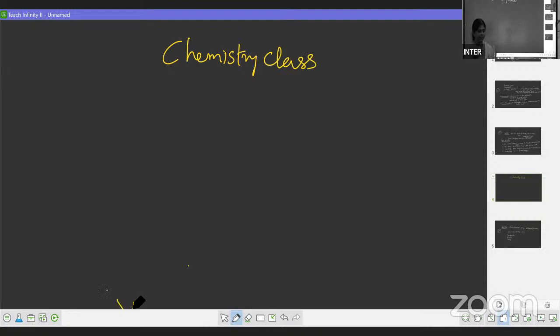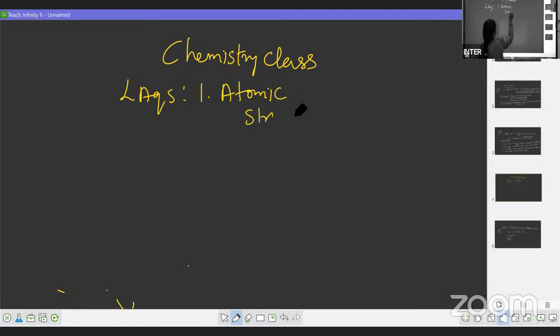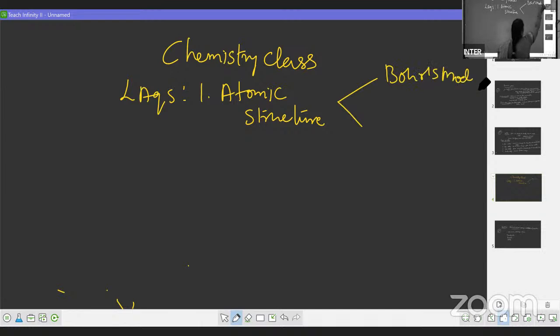Now, as we know, the weightage carrying section in our IPE exam is LAQs. Okay, students, LAQs. We'll be having 3 LAQs, right? So the first LAQ will be from atomic structure. In atomic structure, 2 questions are there. One is Bohr's model, and the other one is quantum numbers. Out of these 2, you can get any one question.